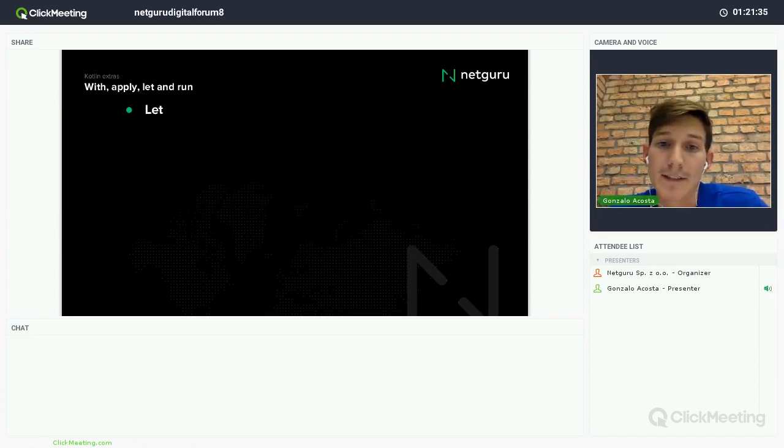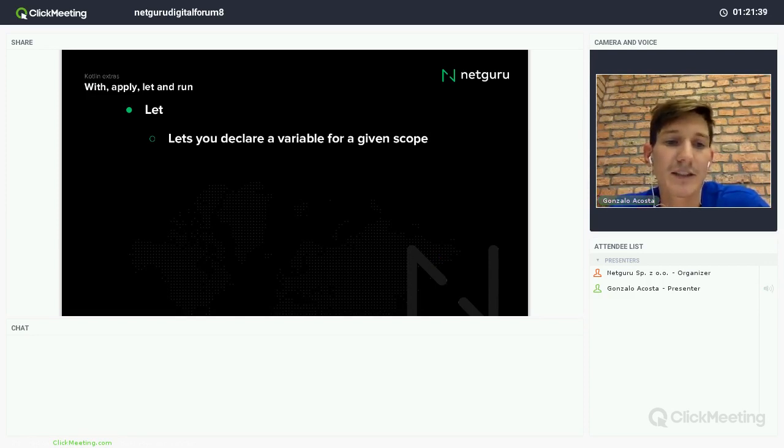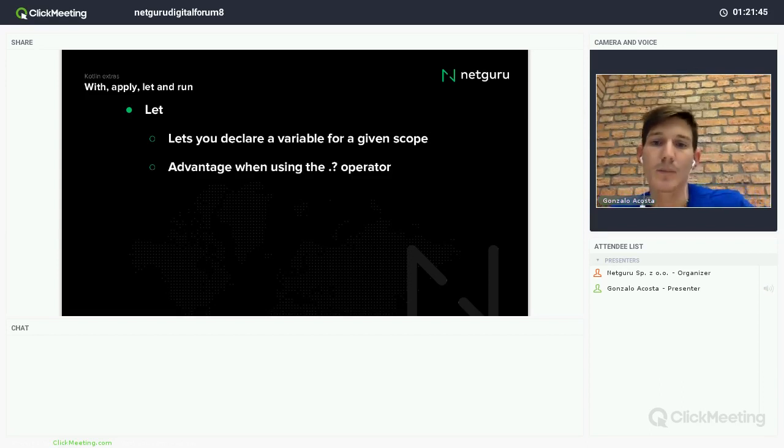And then I have let. Basically, you will be inside the scope of the object you're applying let to. For example, in case of using the safe operator, right? Dot question mark.